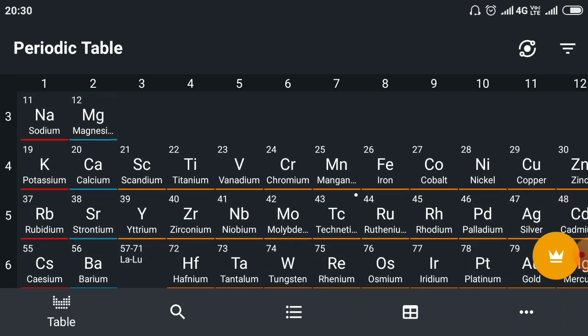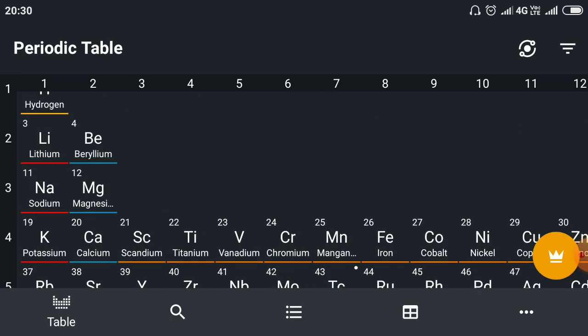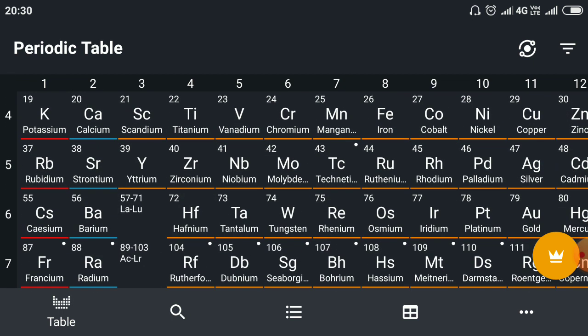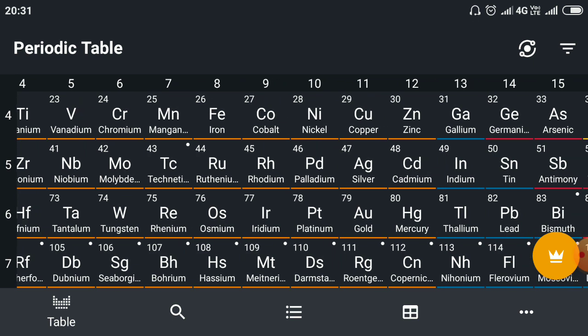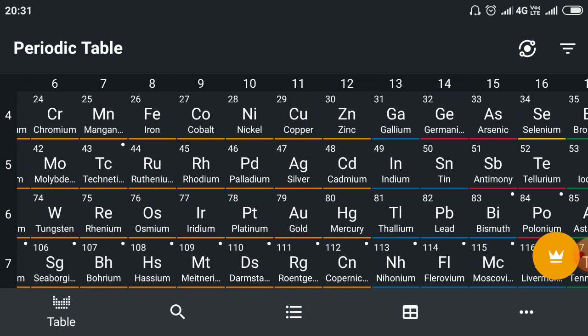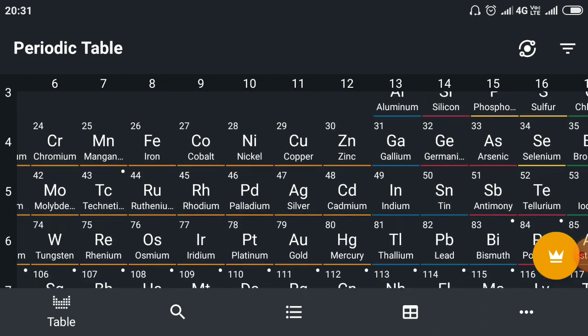So lithium, sodium, potassium, rubidium, cesium, francium, and beryllium, magnesium, all these are metals. Because see, vanadium, chromium, titanium, iron, cobalt, nickel, copper, zinc, all these are metals. In case of the environment, cadmium is very important. Cadmium poisoning is very common. Arsenic poisoning is also there. In some cases, metals and non-metals are also very important for the environment.